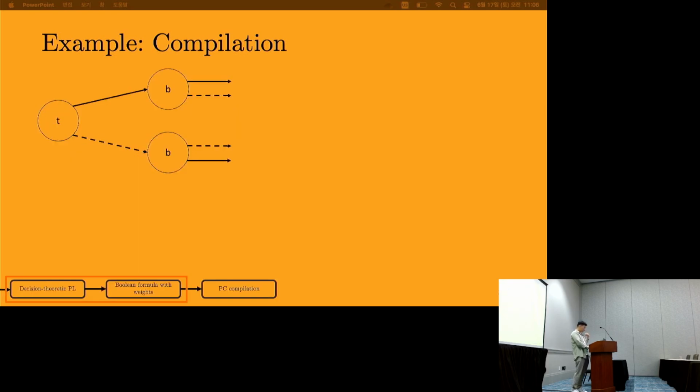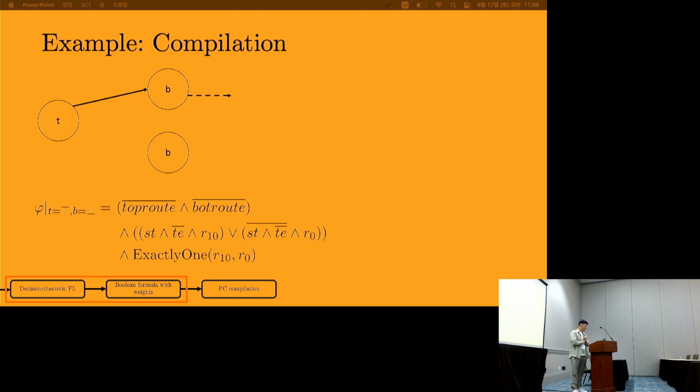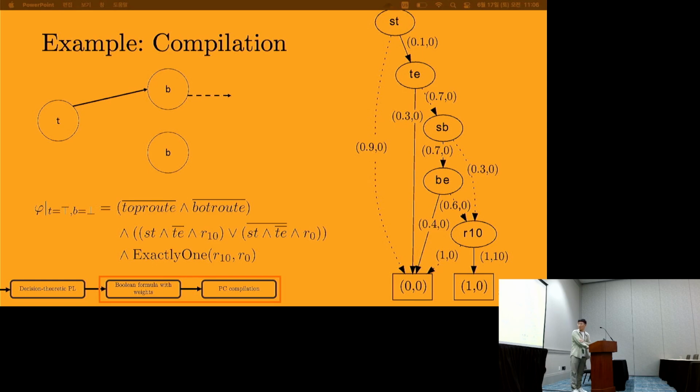Well, take our decision tree from before, and let's think about the scenario where we choose to investigate T and not B. Since we've given T and B Boolean variables, we can then condition our Boolean formula by them, in particular the assignment T being true and B being false. We get the simplified Boolean formula, which is then given the circuit representation. Notice how the edge weights and the leaves have changed their weights. We'll get to that in a second.